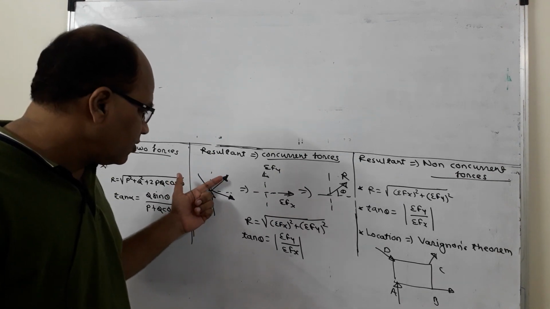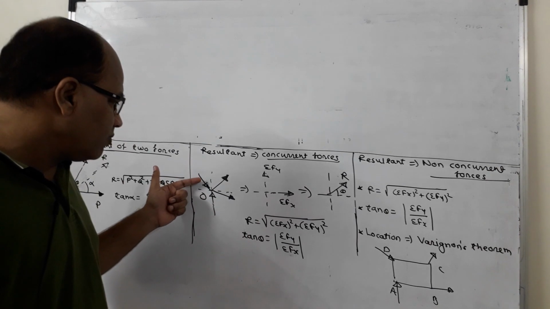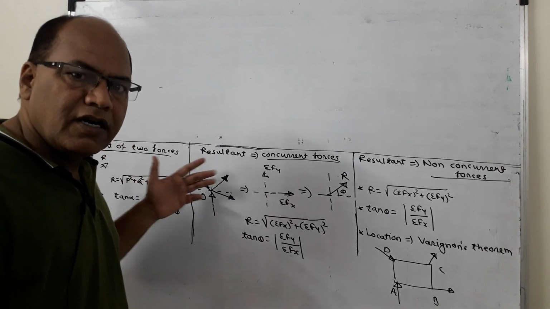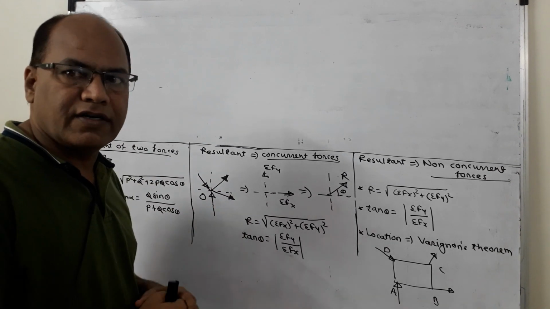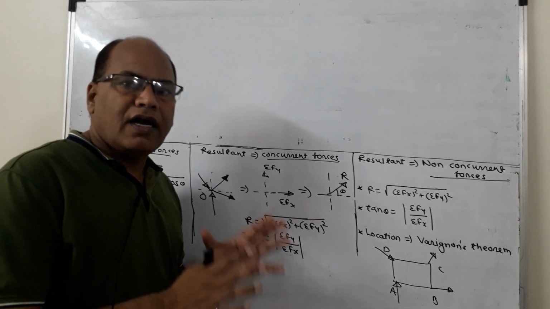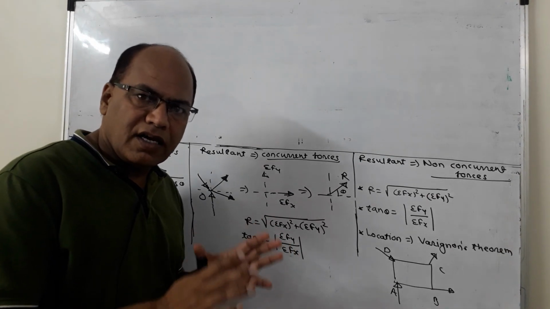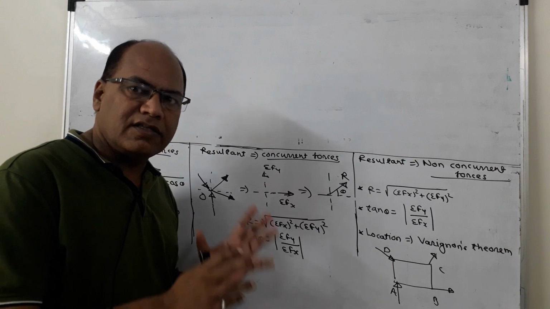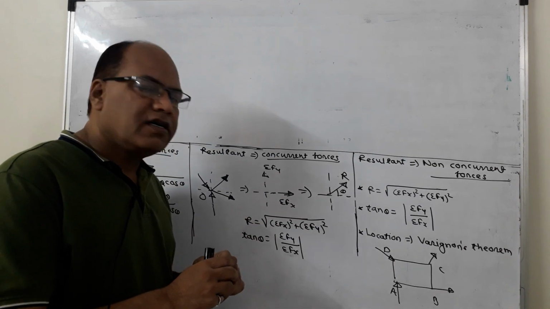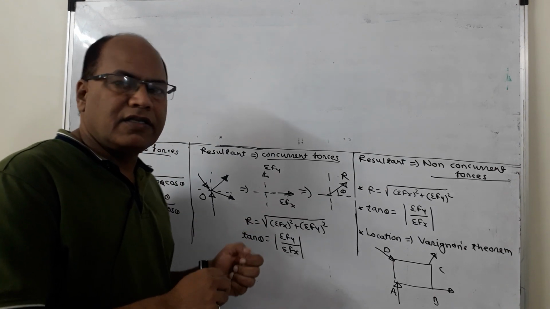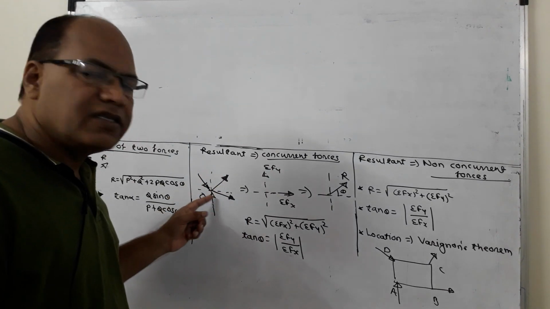The first force will have its X effect, the second force will have its X effect, the third force will also have its X effect. If I add all the X effects of all the forces in a system, then I get summation Fx, which is the final X effect of the system of forces.